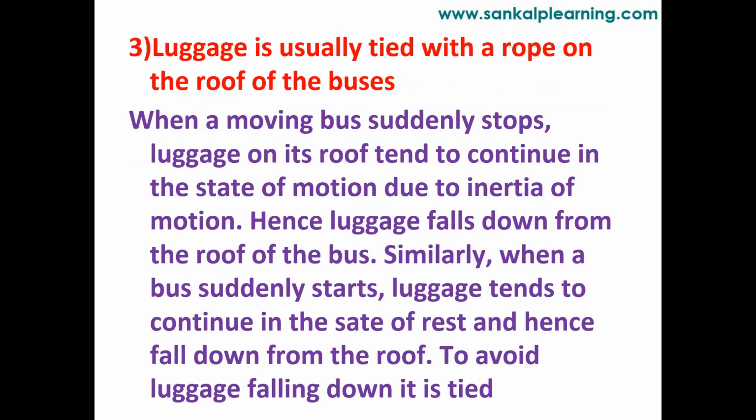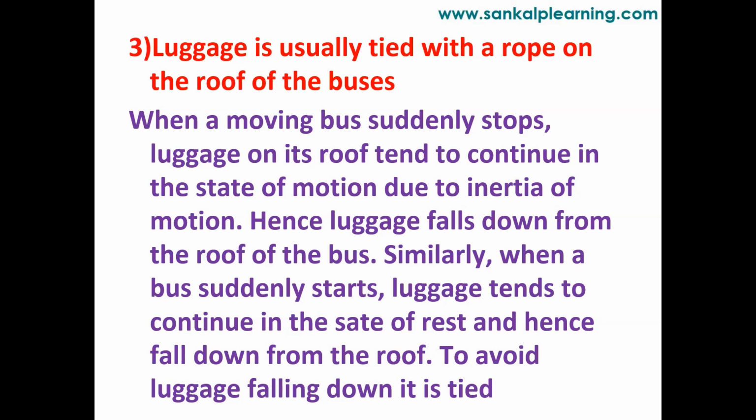Here we have the next example. Luggage is usually tied with a rope on the roof of the buses. So why are the luggages tied here? In simple day-to-day life, if you ask a common person, what will they say? It should not fall when it is taking a turn or when brakes are applied, etc. But what is the physics behind that? See, the explanation part you can see here.